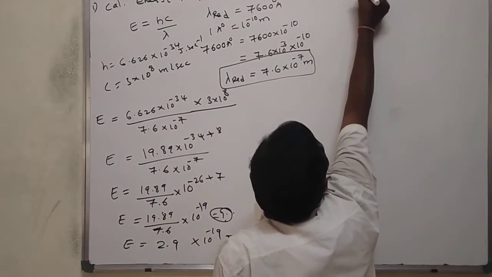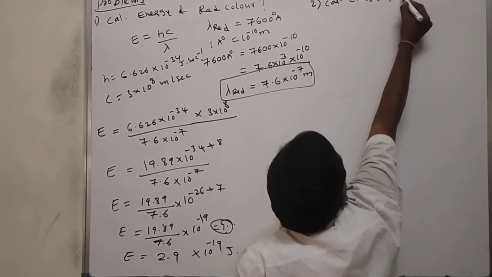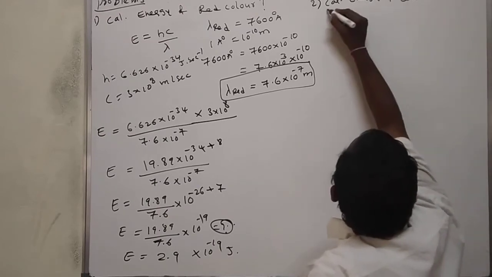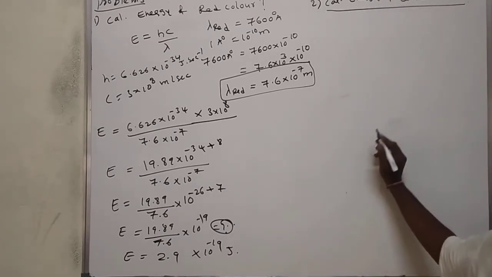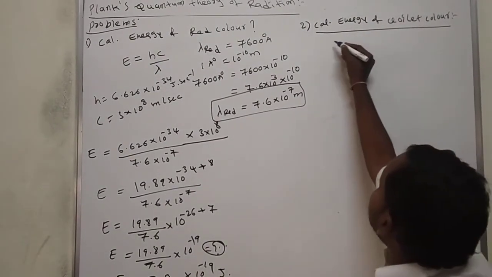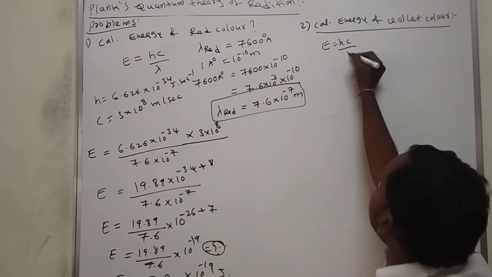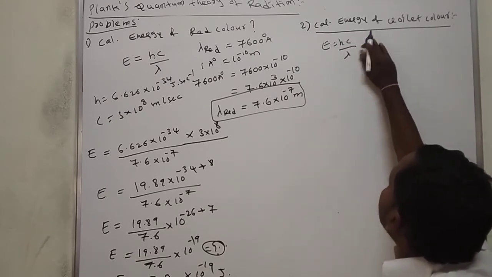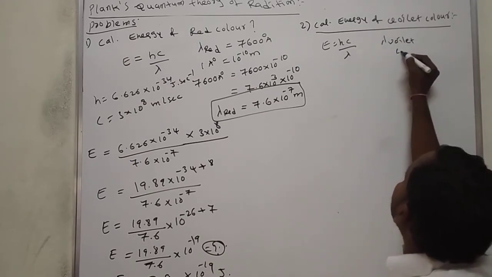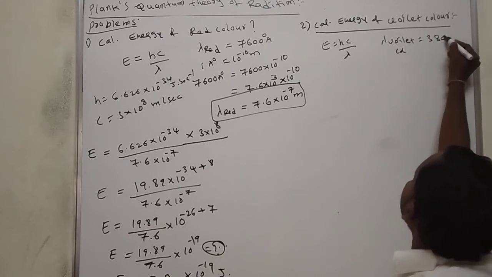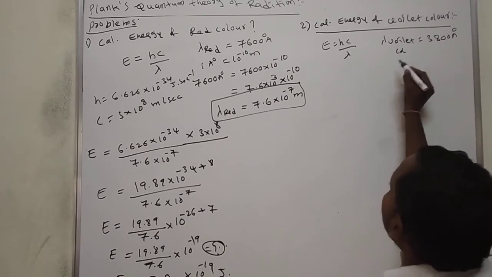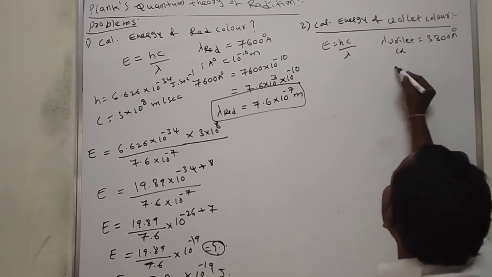Calculate the energy of violet color. Here, same: E is equal to hc by lambda. Same as this. The lambda for violet color is 3800 angstroms. What is the final value of the lambda value?